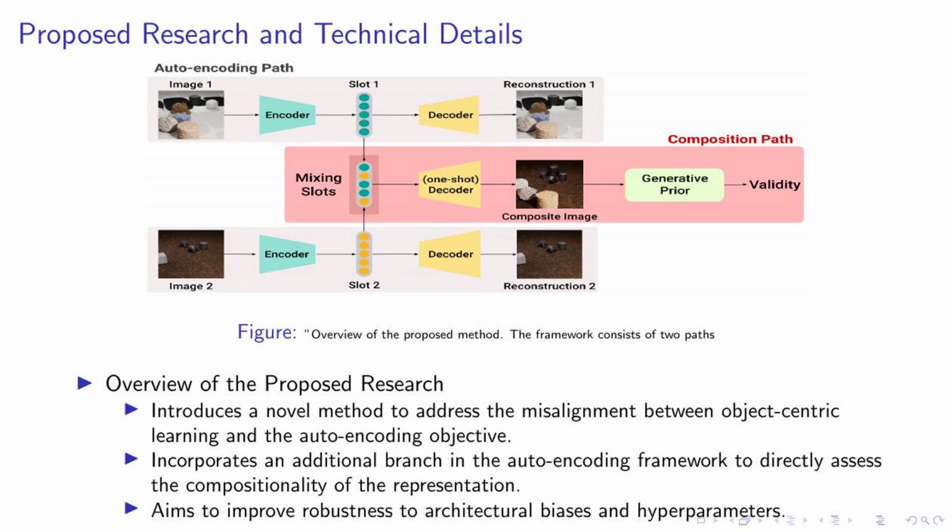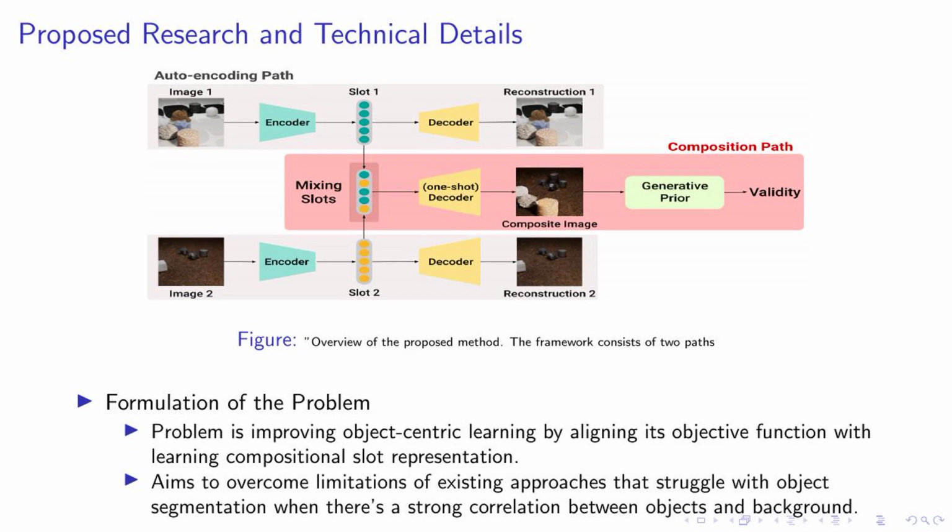End itemize, end frame. Moving on to the technical details of our research, let's delve into the formulation of the problem we're addressing. Our primary challenge is to enhance object-centric learning by aligning its objective function with learning compositional slot representation. This is crucial as it helps us overcome the limitations of existing approaches that often struggle with object segmentation, especially when there's a strong correlation between objects and the background. As you can see in the figure, our proposed method consists of two paths. This framework is designed to not only improve the learning process, but also to ensure that each slot contains the relevant information of an input image.